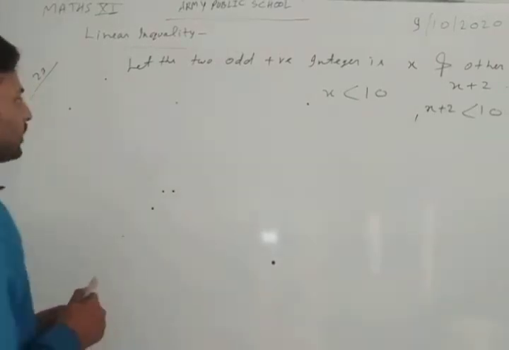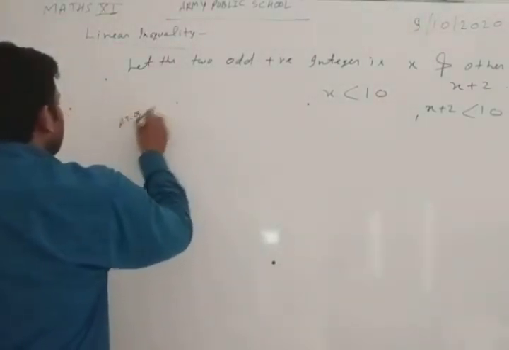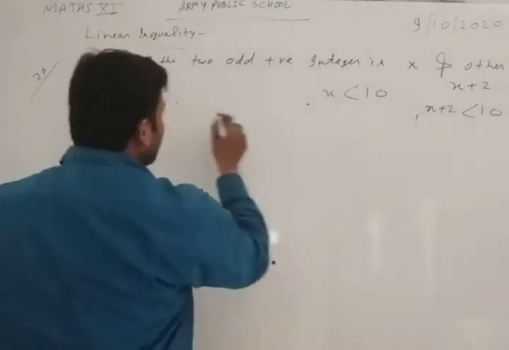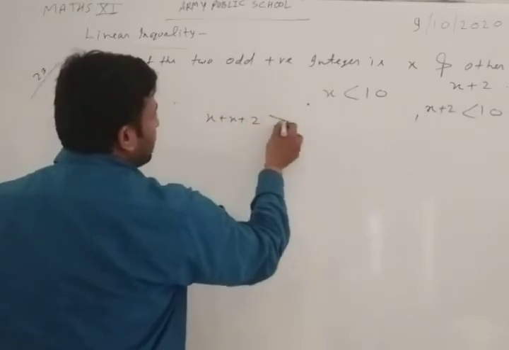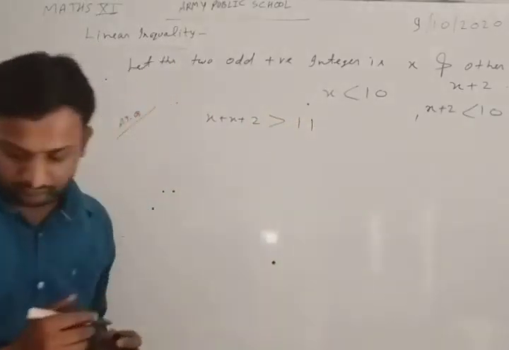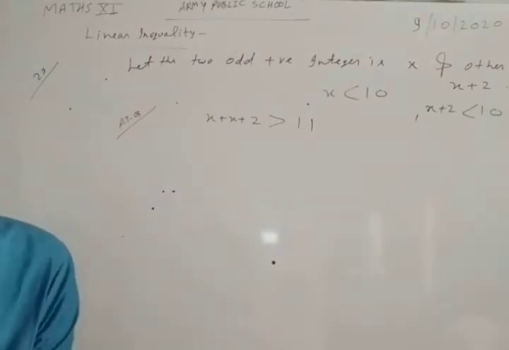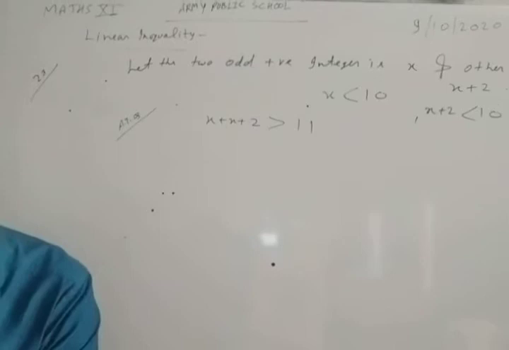So according to the question, the sum of these two odd positive integers, x plus x plus 2, is greater than 11.